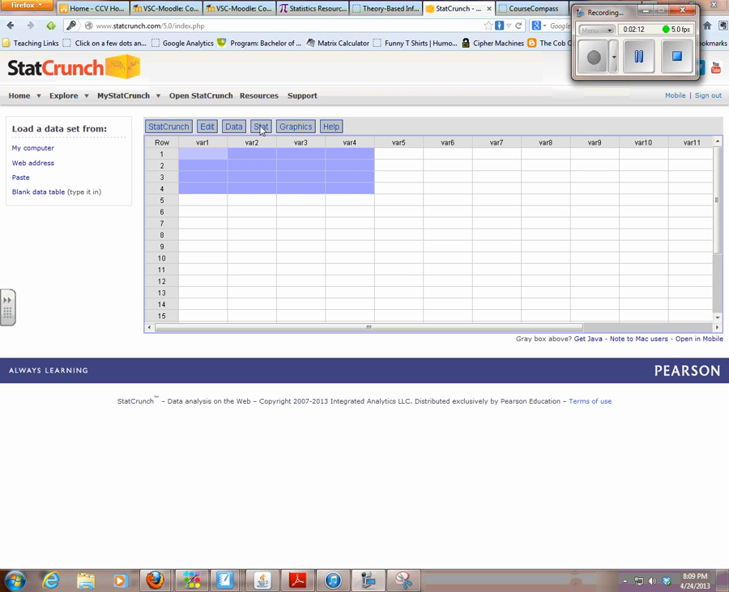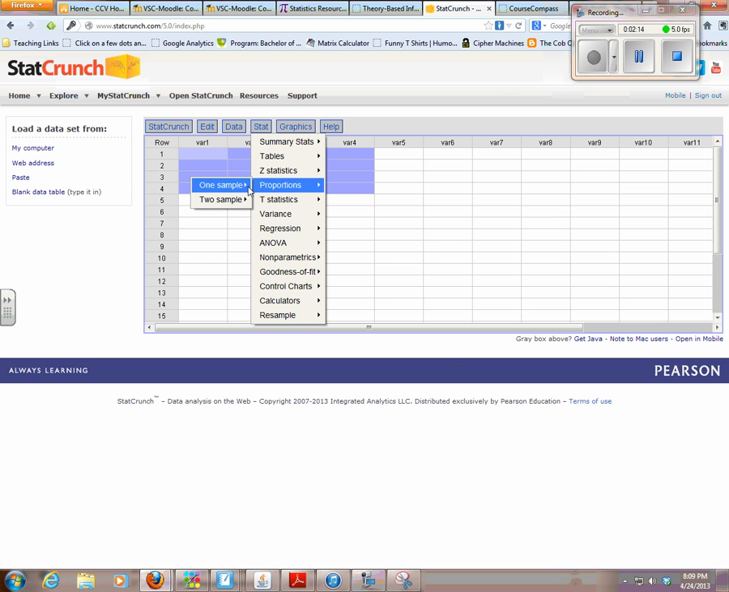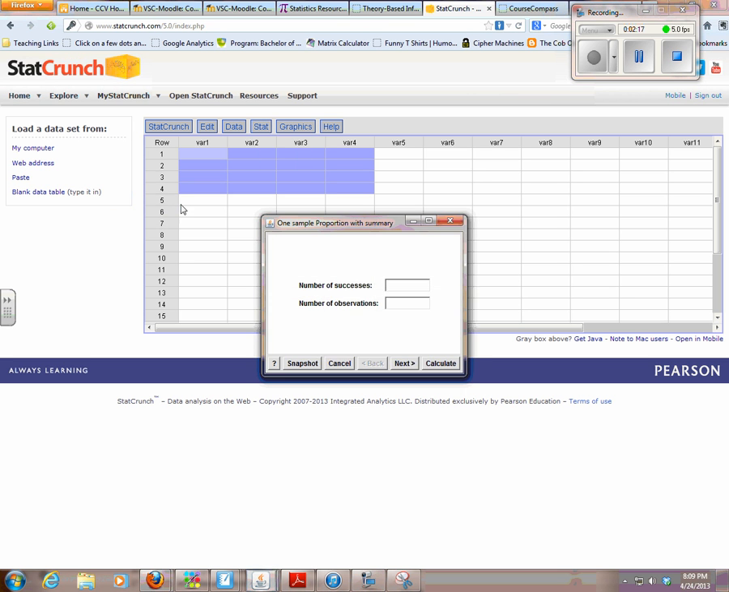So here at StatCrunch, I'm going to choose to do a one sample proportion with summary. I had 8 successes out of 150 observations. We're calling this 0.032. We're calling it greater than. We don't want a confidence interval. What did I just do? I see. Error, user error. Let's see if that'll take it now.